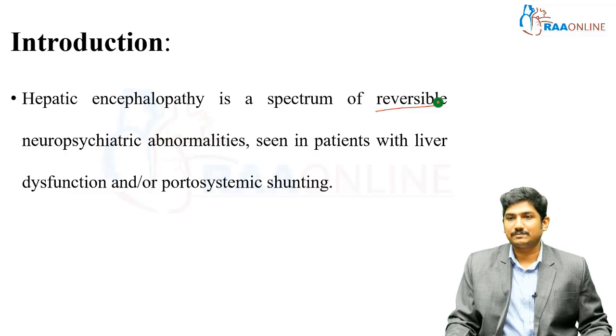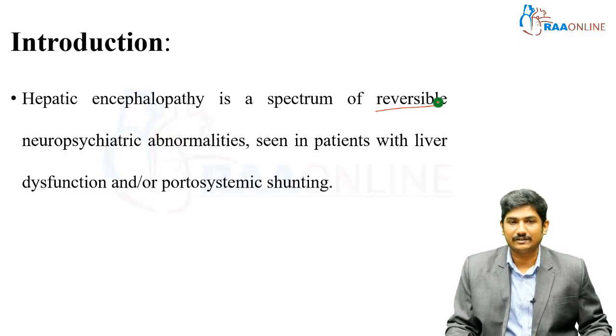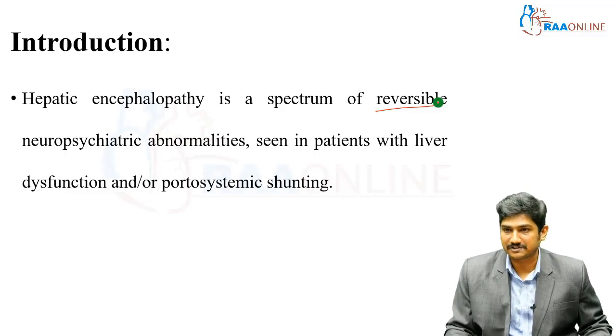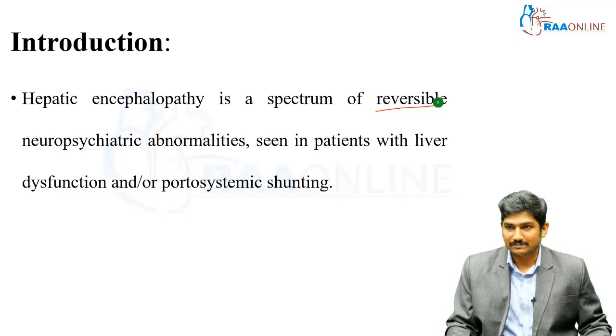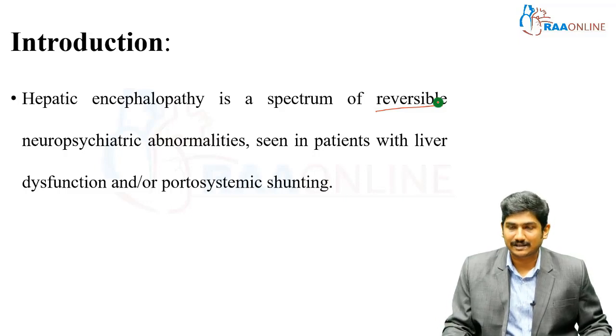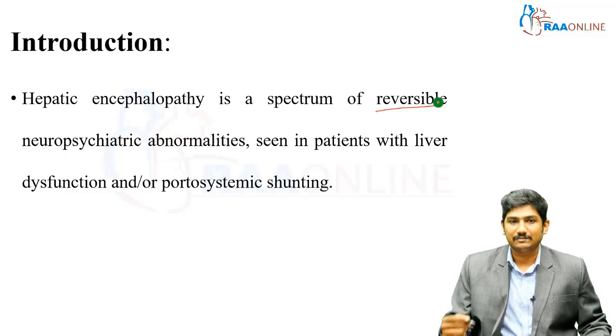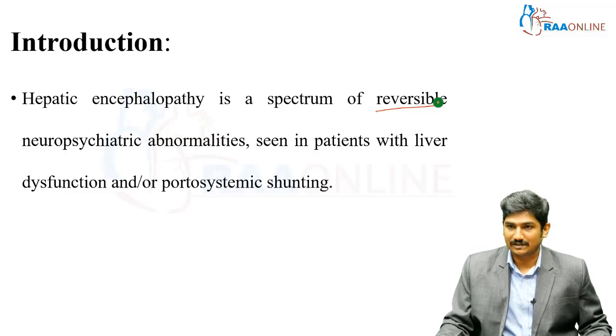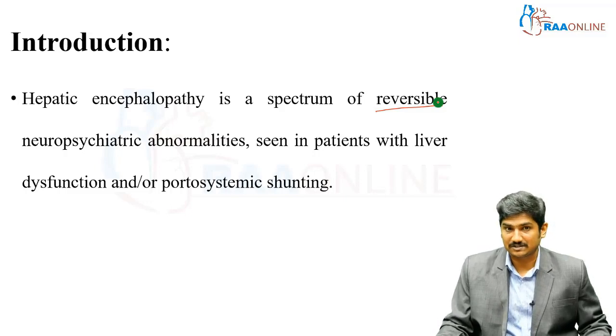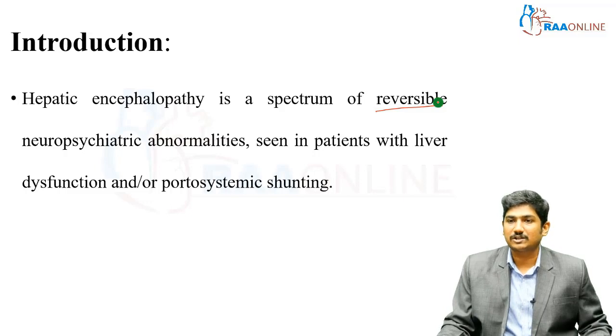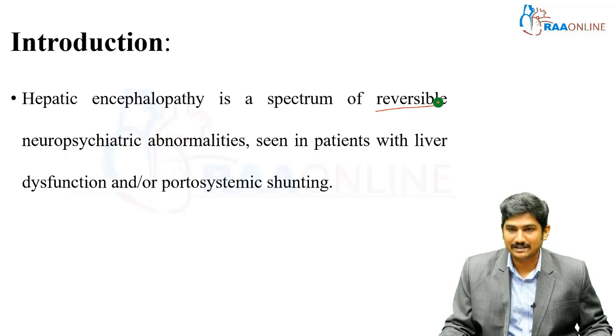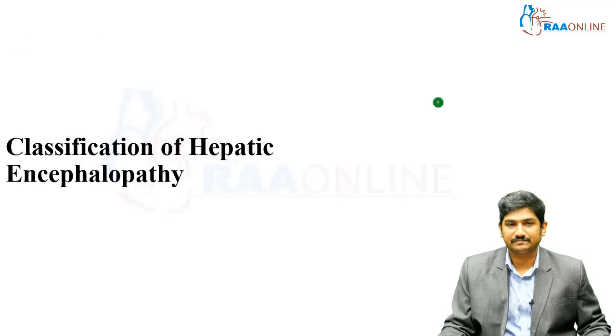So the reversibility of hepatic encephalopathy is now put under question, but for other standard exam practices, you can use the definition as reversible itself. But have an idea that there are some irreversible cerebral components also. Future papers will come on it and this definition might change. So hepatic encephalopathy is a spectrum of reversible neuropsychiatric abnormalities seen in patients with liver dysfunction or portosystemic shunting.